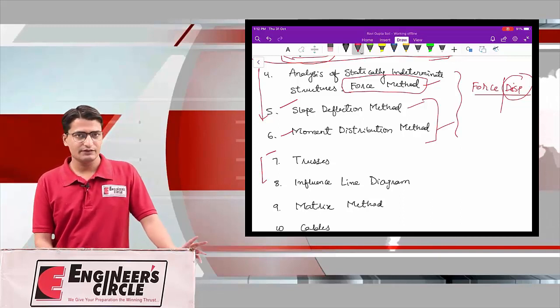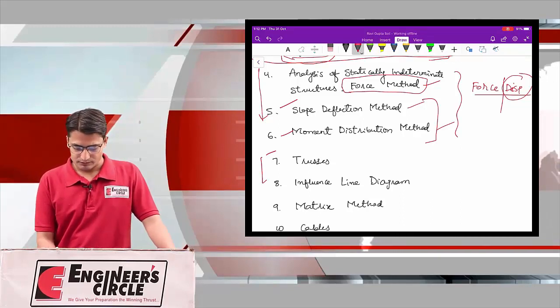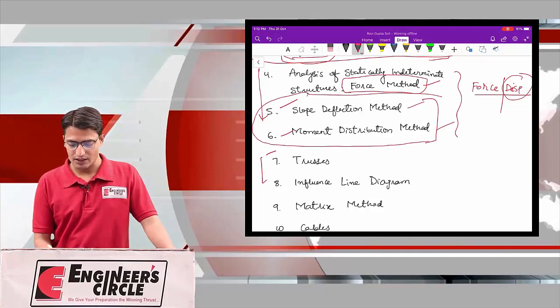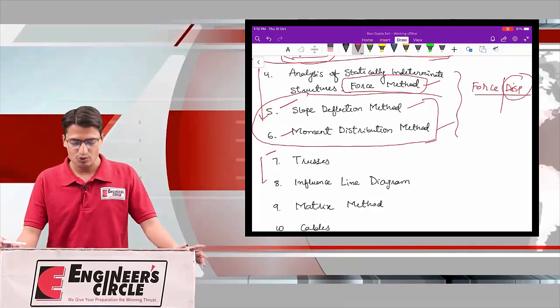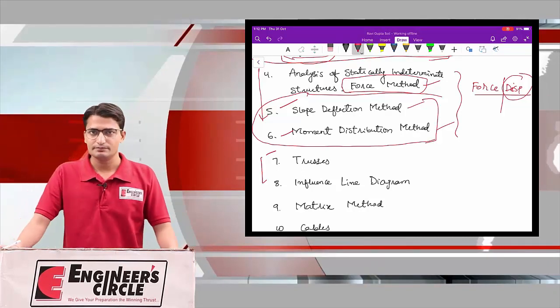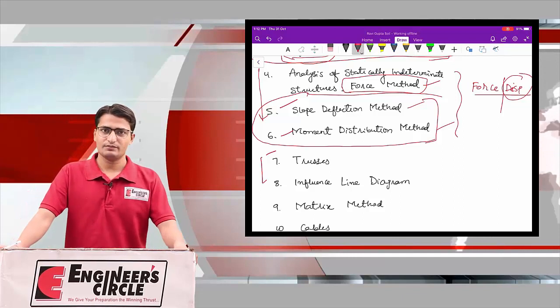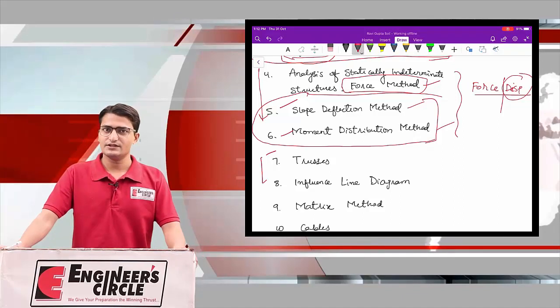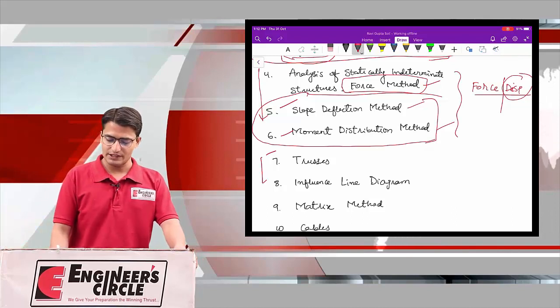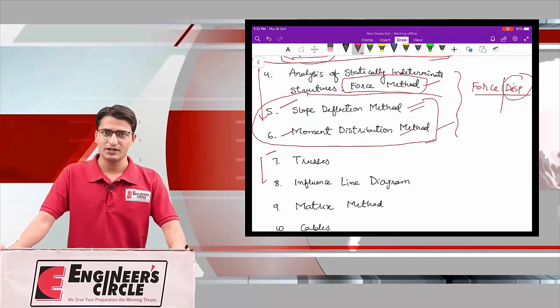What important thing we have to remember is that a large number of conventional questions are asked from these two chapters, slope deflection and moment distribution, and GATE has also started asking about these methods. Obviously this is an objective examination, but the concepts of slope deflection and moment distribution have been asked.